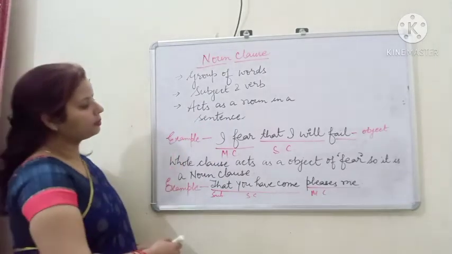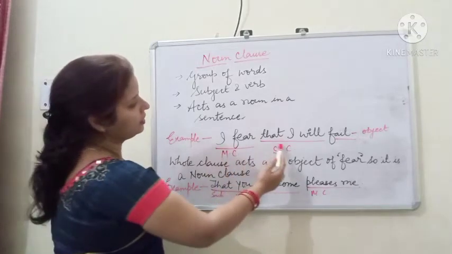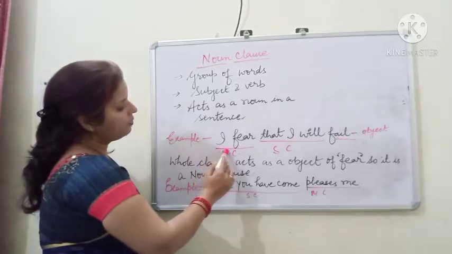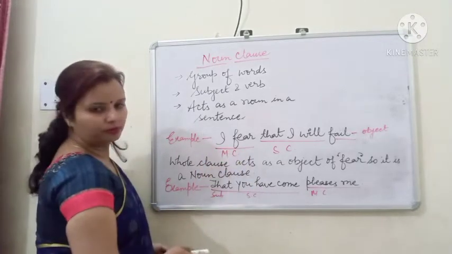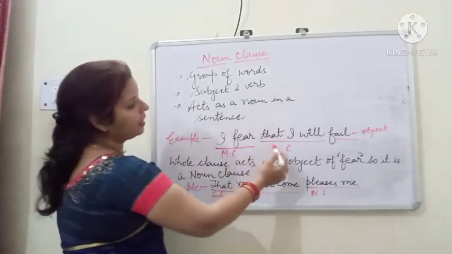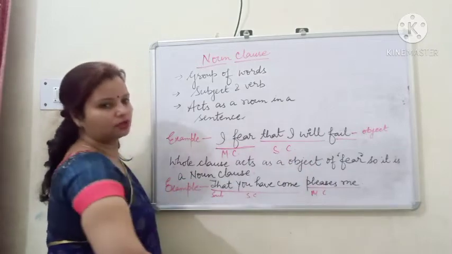For example of a noun clause, I fear that I will fail. So here, children, I fear is the main clause, and that I will fail is the subordinate clause.